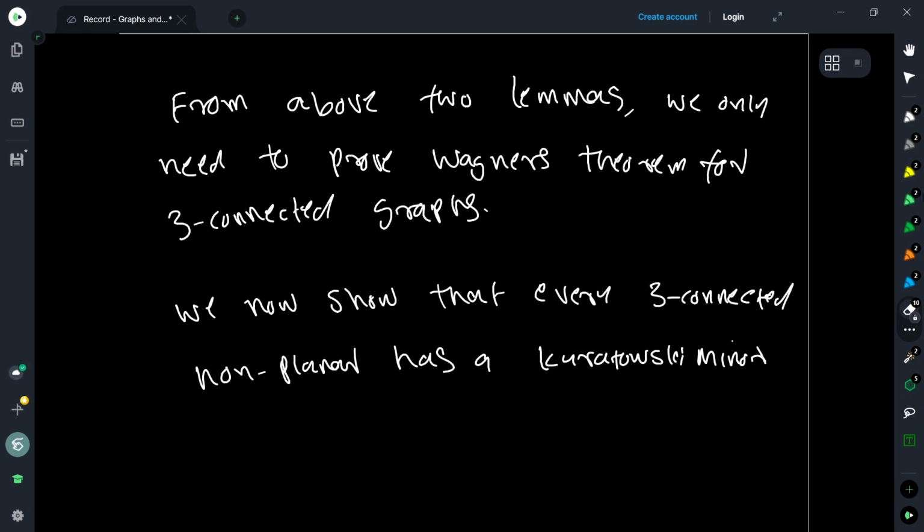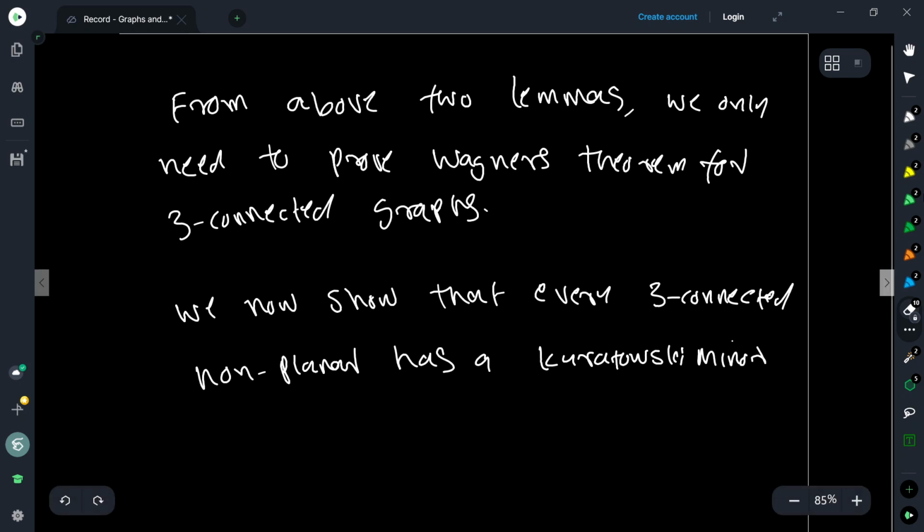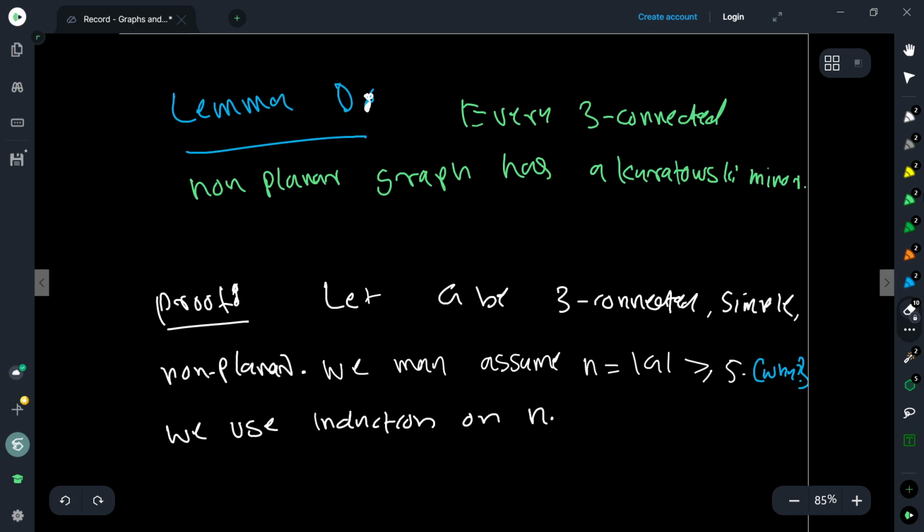So now we show that every three connected non-planar graph has a Kuratowski minor. That is what we are going to show. Which are Kuratowski.